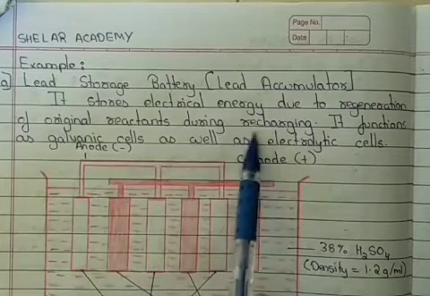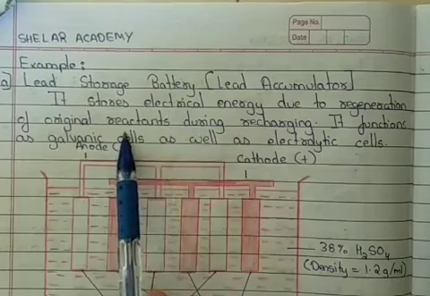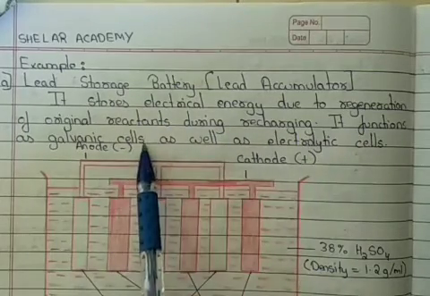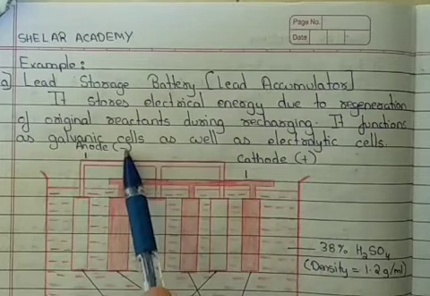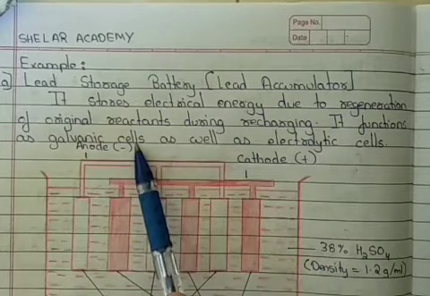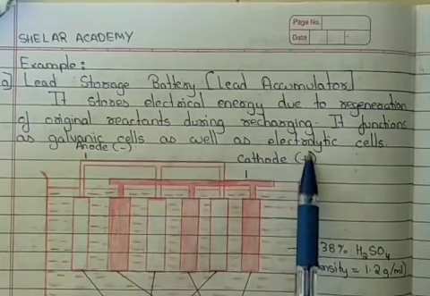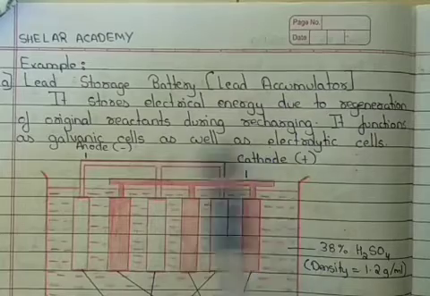When we recharge our battery, it is regenerating the original reactants, and it functions as a galvanic cell as well as an electrolytic cell. As I told you, when it is discharged, it behaves as a galvanic cell, and when it is recharged, it behaves as an electrolytic cell. It can behave as both.